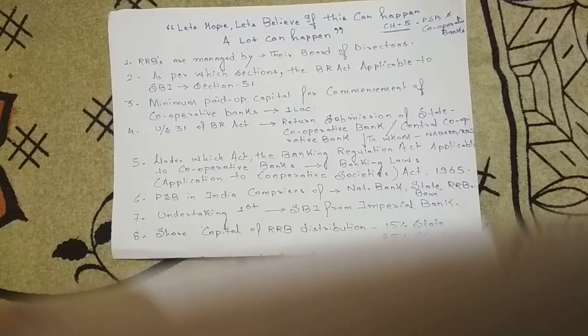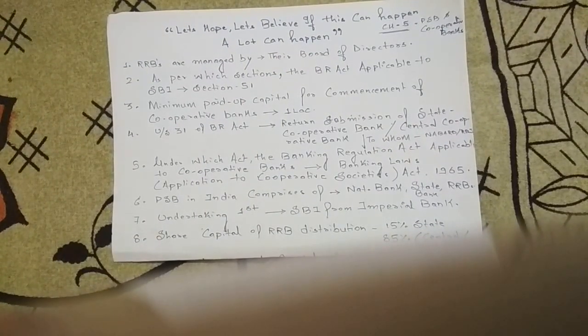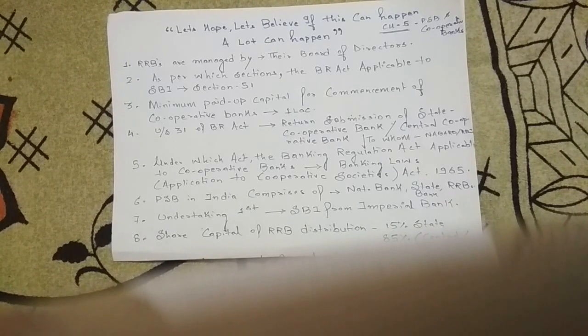The State Bank is a statutory body, so there would be some mention in the Banking Regulation Act about the SBI. Separately, section 51 mentions the State Bank of India as a banking company in India. Section 51 of the Banking Regulation Act means all the provisions of the Act are also applied to the SBI.